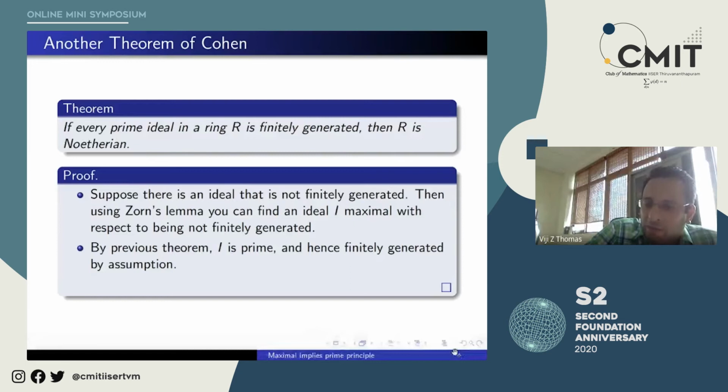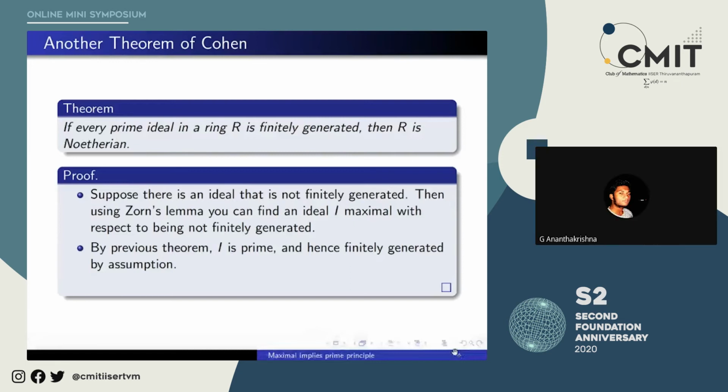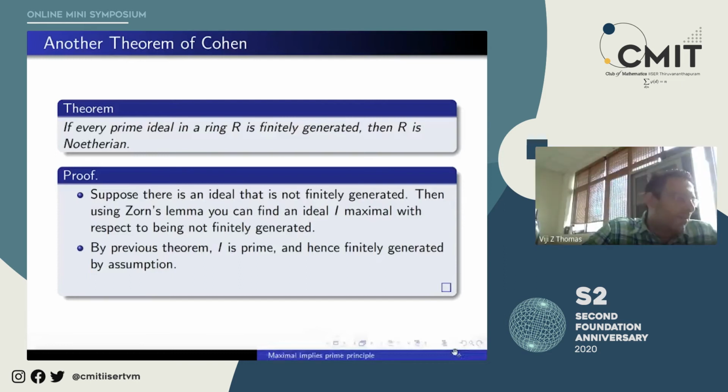So let me ask one question to you guys. From Bharati Vini, what does maximal with respect to some property mean? Maximal with respect to means under inclusion, maximal. So for example, suppose I consider the following set S: I is an ideal that is not finitely generated.